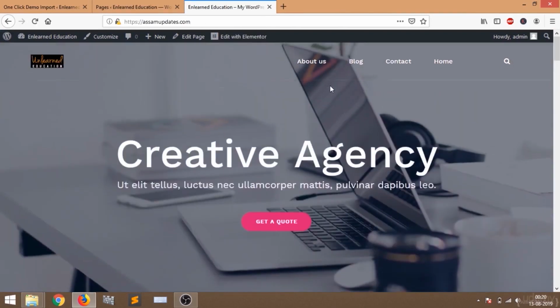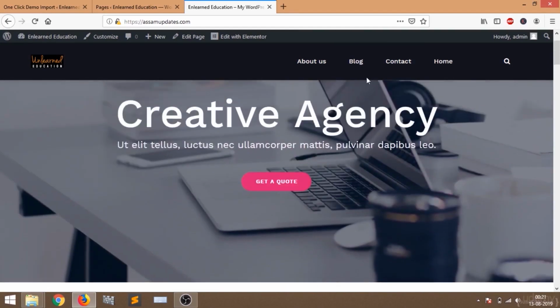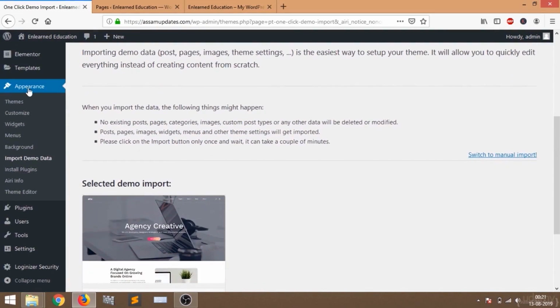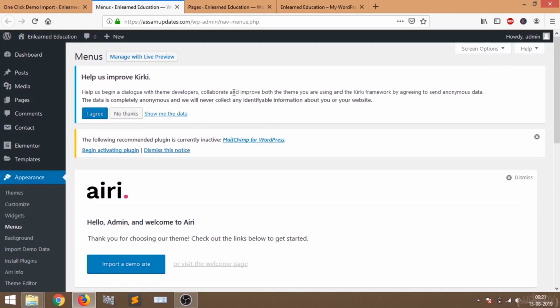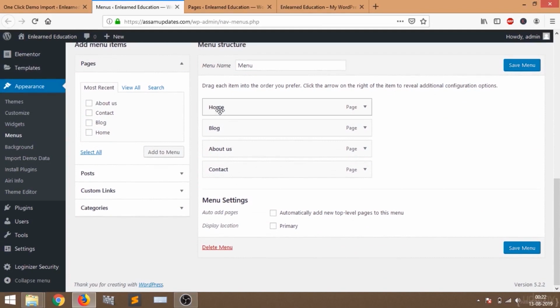We are going to arrange this the way we want. I want home at first, then blog, then about us, and I want contact to be at last. So I'm going to change this. To change the menu, just go back to the dashboard, go to appearance and menu. This is our menu section. Home is at first, then blog, then about us, then contact.